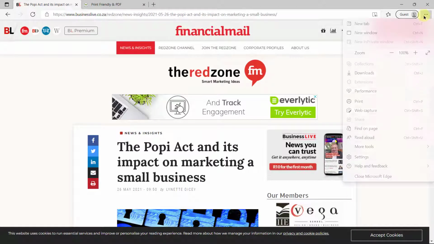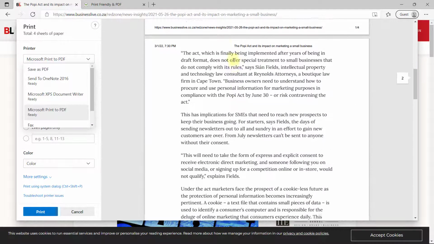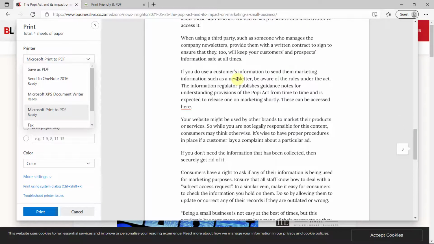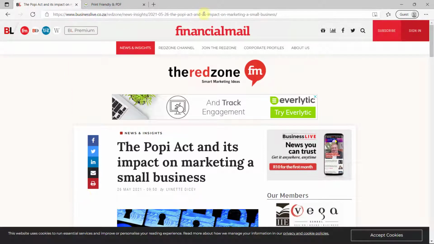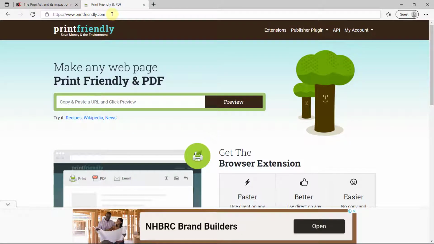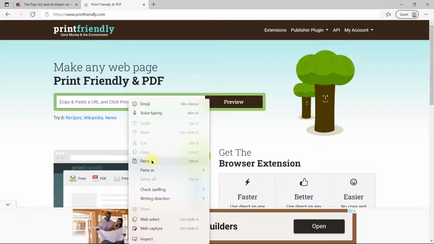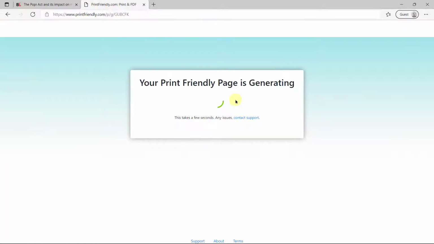The one way I can try is to see what the website comes out as if I print it as a PDF. Just have a look and see whether you have all the information you need, and then you save it in the right place. That's one way. The other way is to copy the URL at the top in the address bar into a website called printfriendly.com. You can paste it over there and say preview. Okay. What it does then is it generates a print-friendly page that is a PDF version.